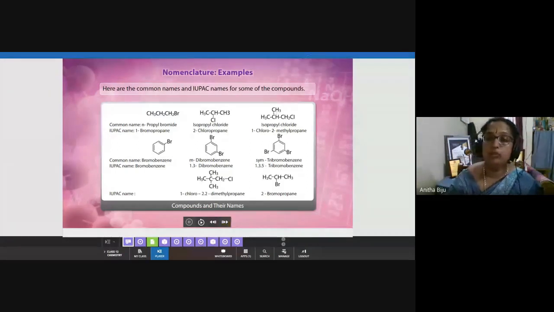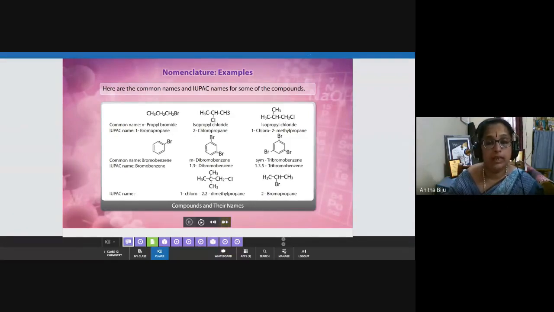Altogether we have two substituents, chloro and methyl. According to the alphabetical system, which will come first? Chlorine will come first. So we name the compound 1-chloro-2-methylpropane. This is the way we can name haloalkanes.